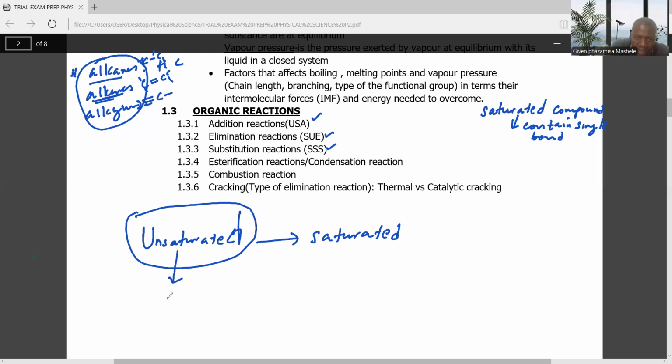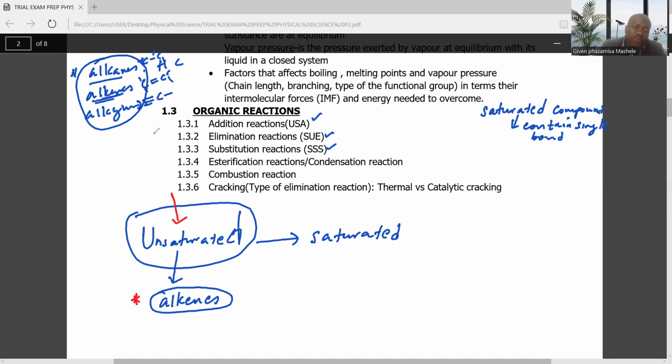Alkenes and alkynes are both unsaturated, but in terms of reactions, we speak of the alkenes. When we say a compound is unsaturated, it means it contains multiple bonds between carbon atoms, but in terms of reactions, we actually focus on alkenes.